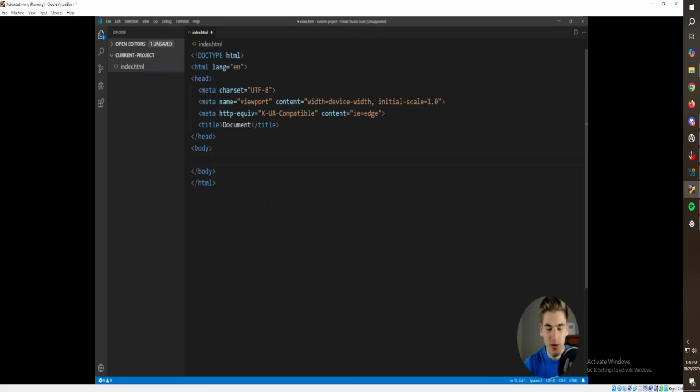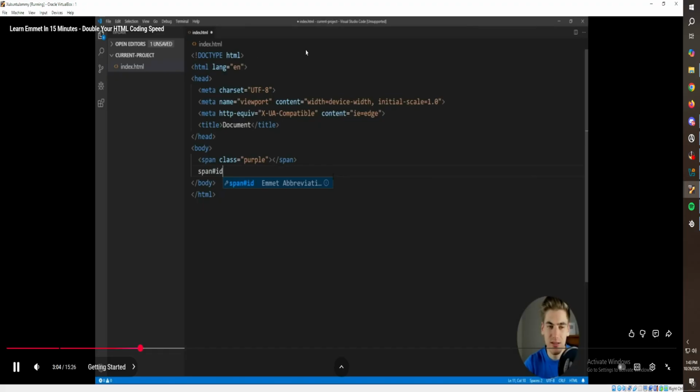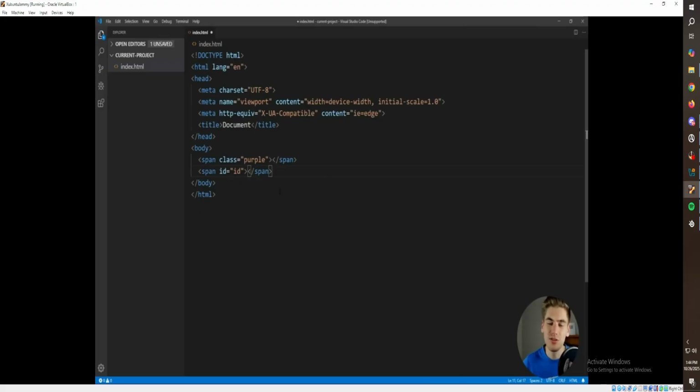If we wanted, for example, a span that has the class of purple, we just put our element span, and then do dot and the class we want, just like if you made a CSS selector. And when we generate that, you see it creates that span with a class of purple. Basically, we can do the same thing with IDs. We just type in the ID we want, after that pound symbol, and it'll generate that for us.